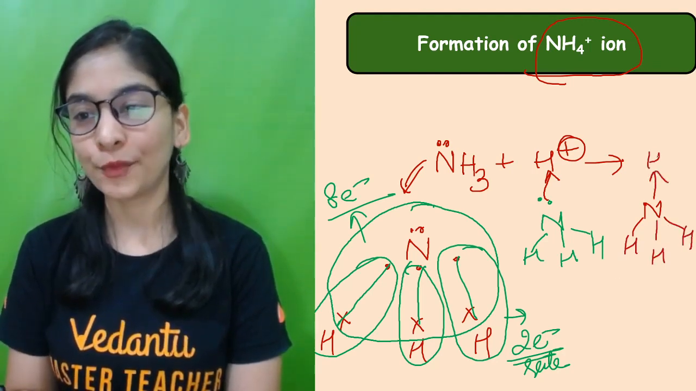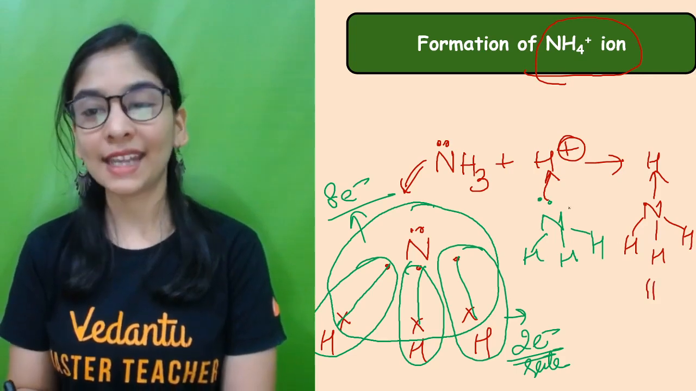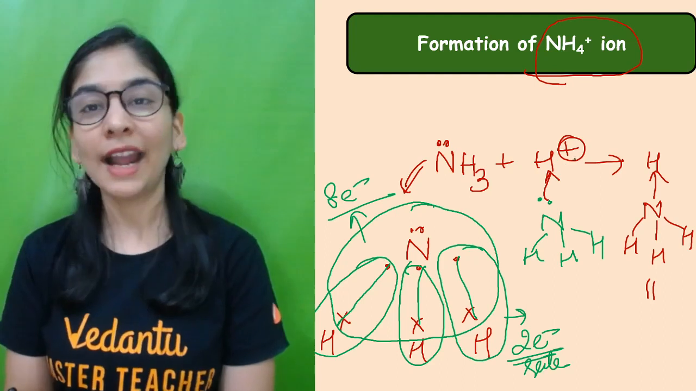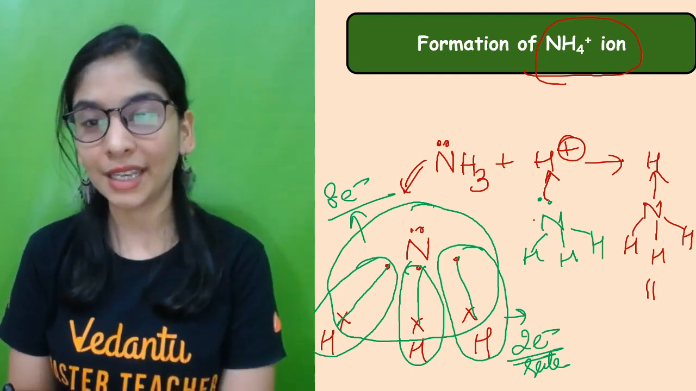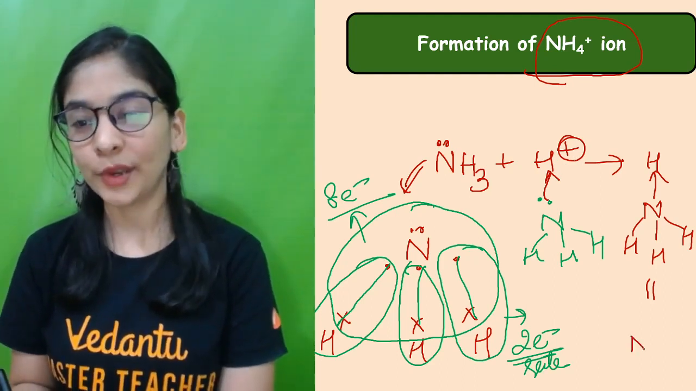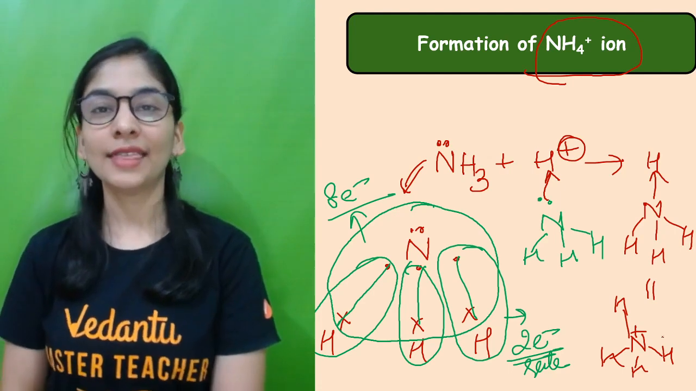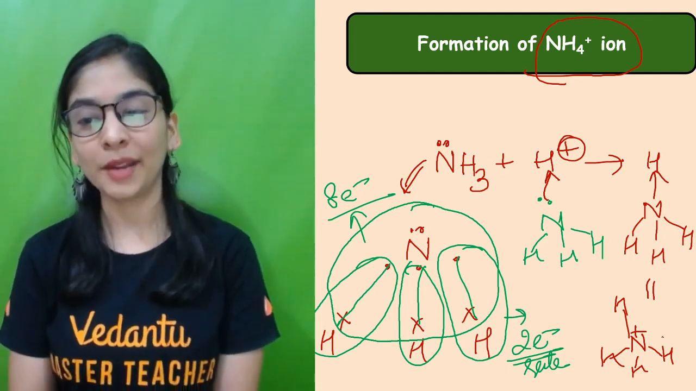And this is the dative bond. You can also write it as electrons completely transferred from nitrogen to hydrogen. The hydrogen's charge cancels because it is stable, it gained electrons. Nitrogen shows a positive charge. So overall, this will be your structure, NH4 positive. I hope you are able to understand.